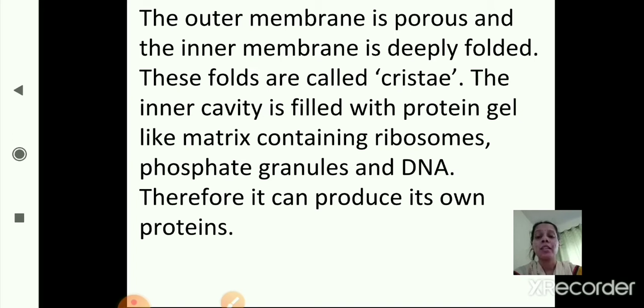So, as it is a double membrane, the outer membrane is porous and the inner membrane is deeply folded, and these folds are called cristae. The inner cavity is filled with a protein gel-like matrix containing ribosomes, phosphate granules and DNA. Therefore, it can produce its own proteins.